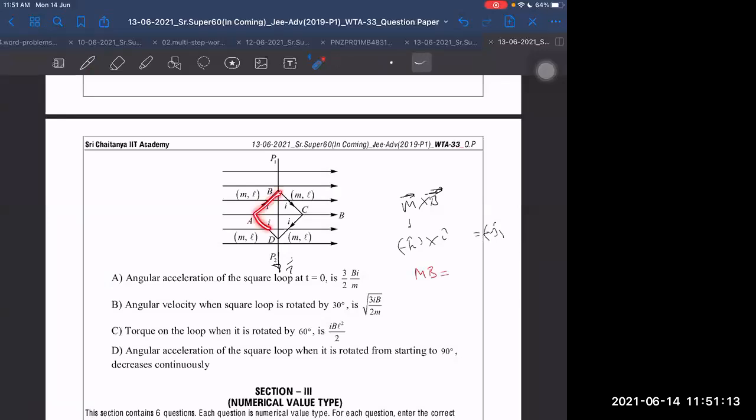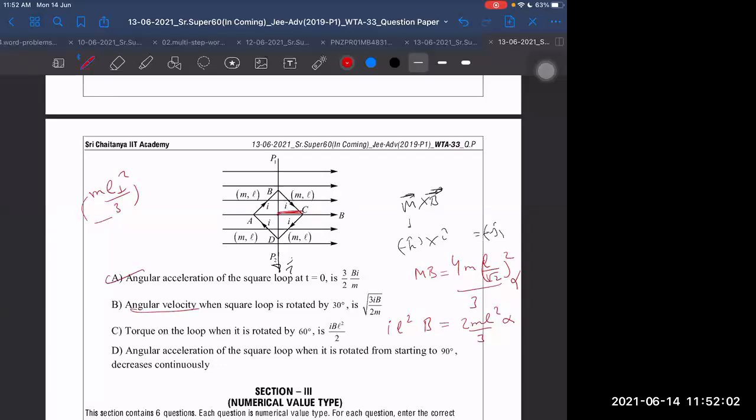For each rod, ML square by 3; for 4 rods, the perpendicular component to the axis is taken, with distance L by root 2. So 4 into M into (L by root 2) square by 3, which equals 2ML square by 3, into alpha equals I into L square into B. So getting alpha from here: 3BI by 2M.